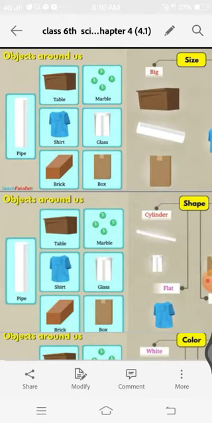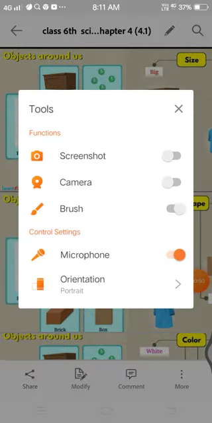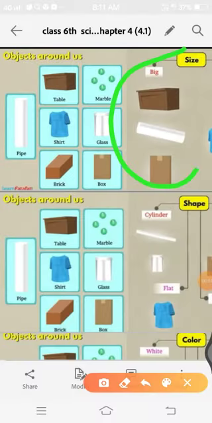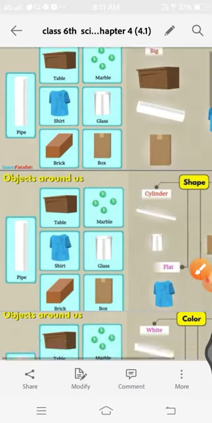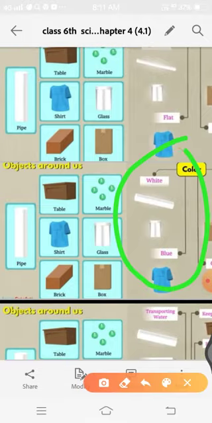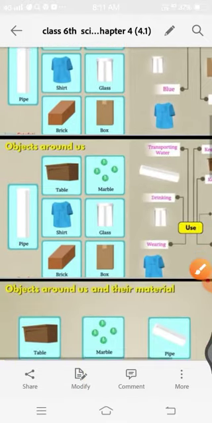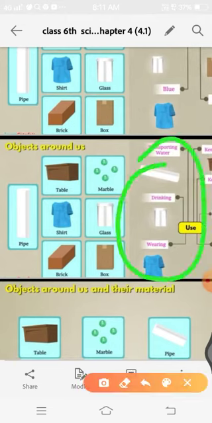We can see around us many things like chair, table, pipe, shirt, glass, brick, box, etc. But they are all different in size. They may be different in shape, or they are different in color. Also, their use is different.